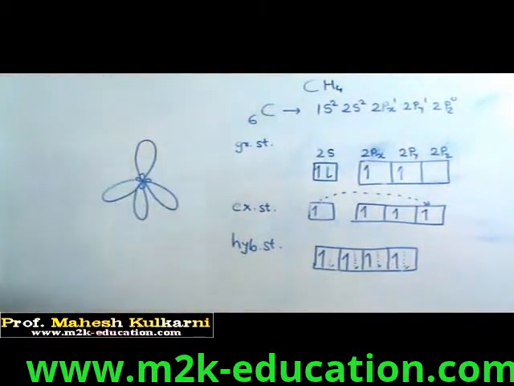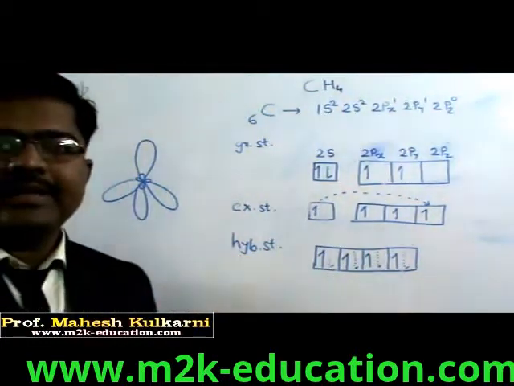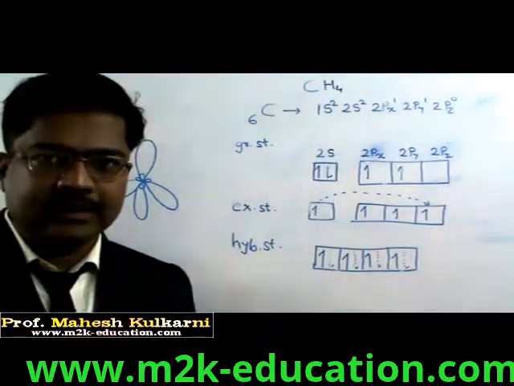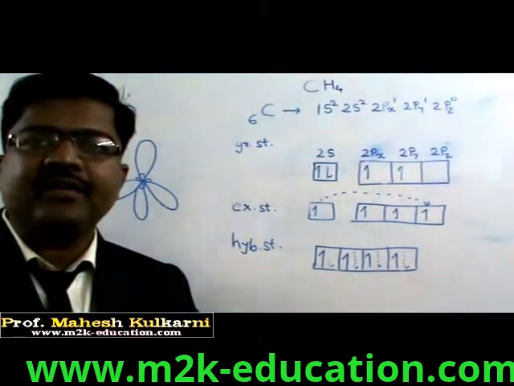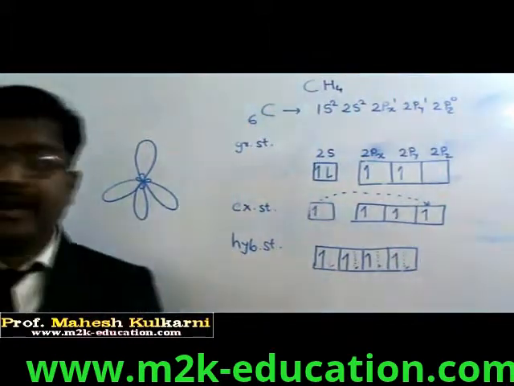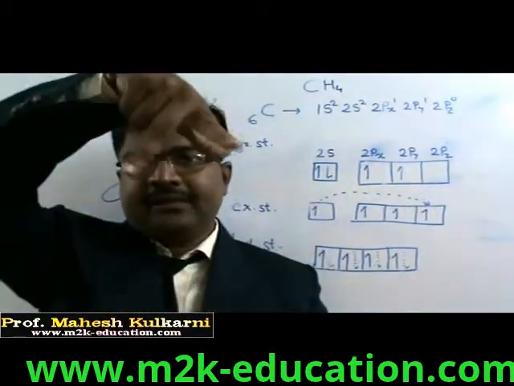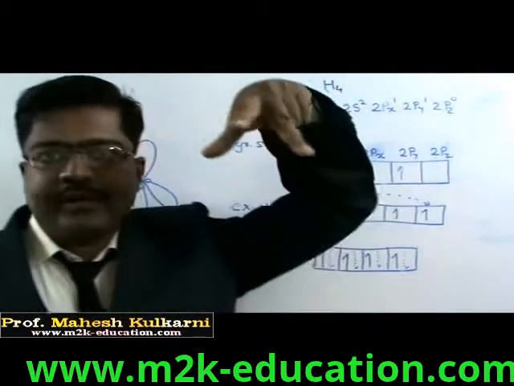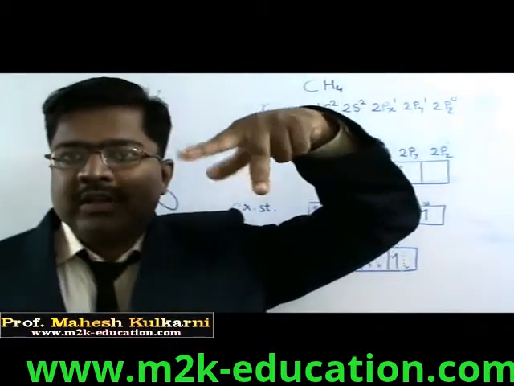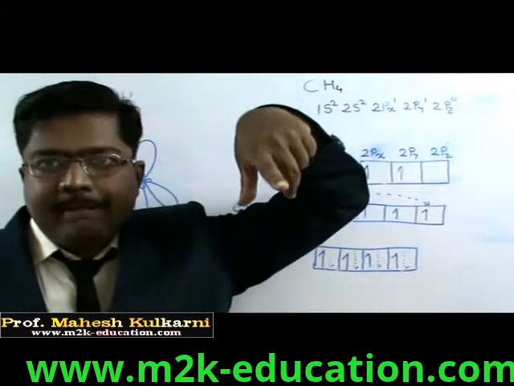Now try to understand this concept first. This shape is called tetrahedral. Tetrahedral means having four heads over here. And now this tetrahedral structure we have to explain. Just look at my hands. These 3. From this angle you can observe 3 are there. 1 is protruding out and 2 are going back.